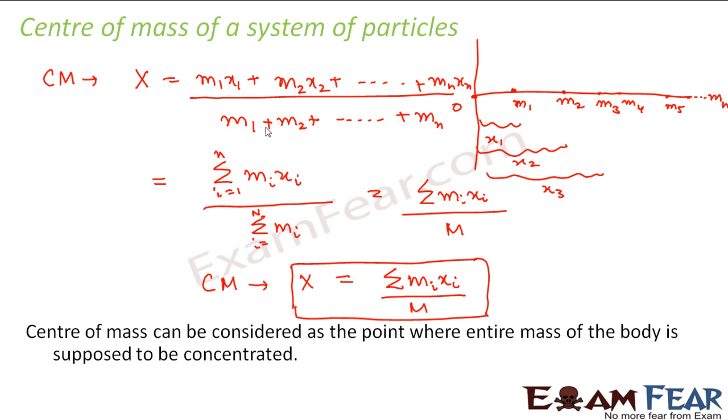So center of mass can be considered as the point where the entire mass of the body is supposed to be concentrated. Whatever is the value of this x, that x will be some point lying somewhere here. So that x is the point where we assume that the entire mass of the system, that means the entire capital M, is lying at this point.